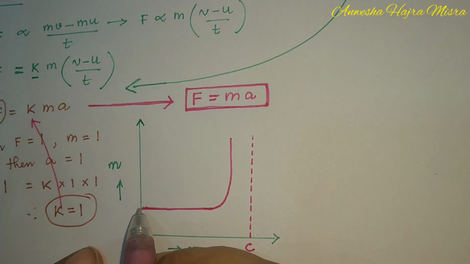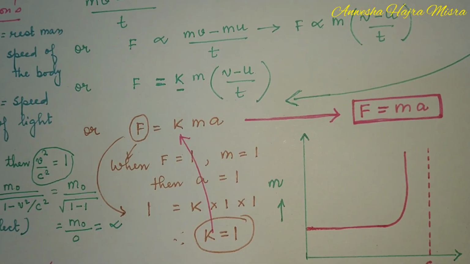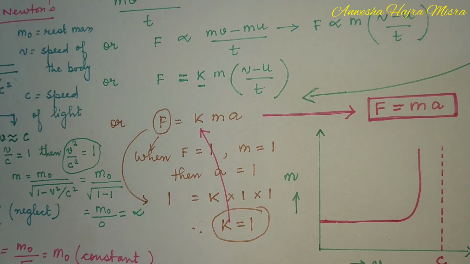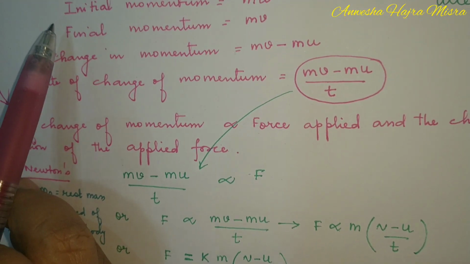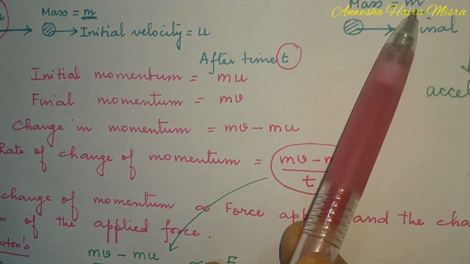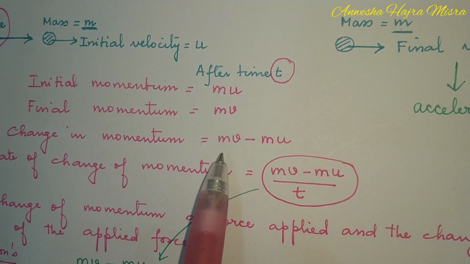Now, this comes from Einstein's mass formula. Here, when we derived the formula, we had taken that the mass does not change, and it affected my formula in this way.